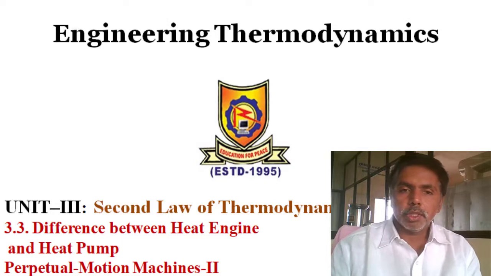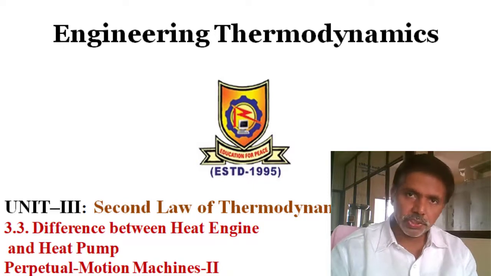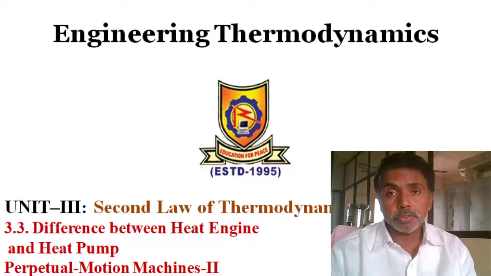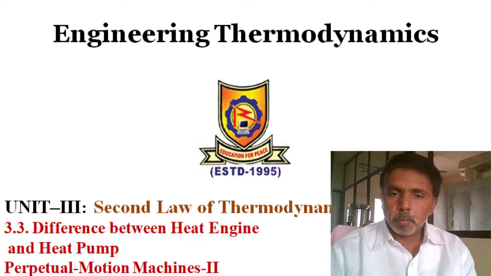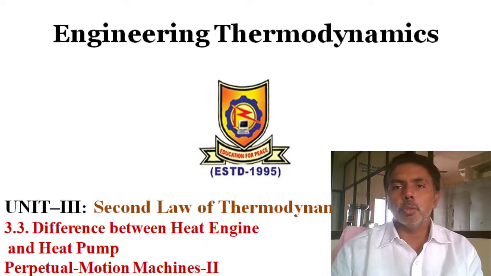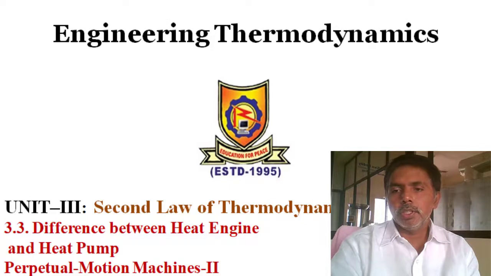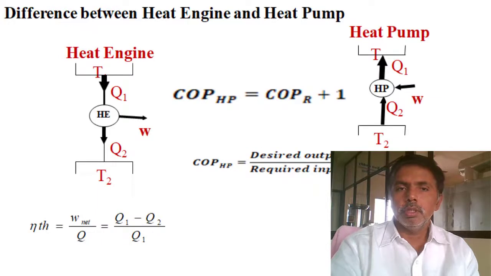Today we will discuss the difference between a heat engine and a heat pump. It's a basic difference. And second, the perpetual motion machine of the second kind. We already know a perpetual motion machine is a violation of thermodynamic laws. The machine of the second kind is a violation of the second law of thermodynamics. First, we'll discuss the differences.